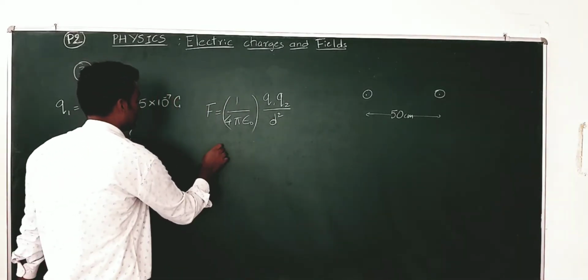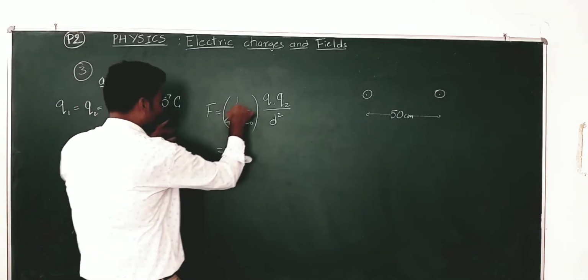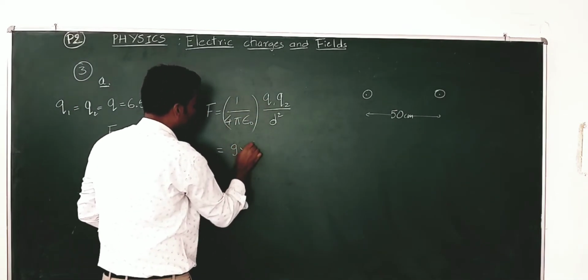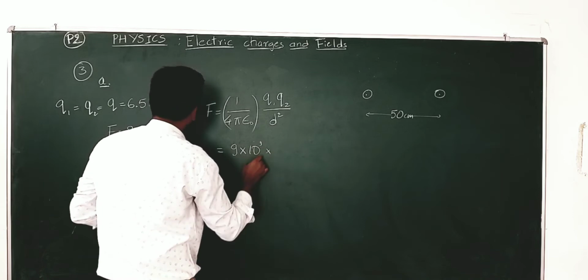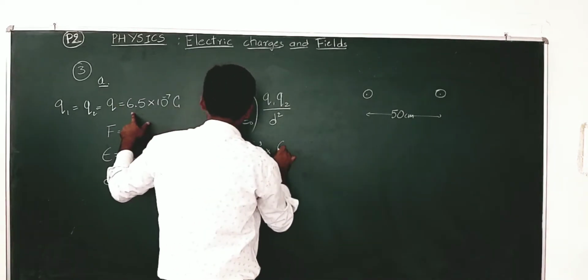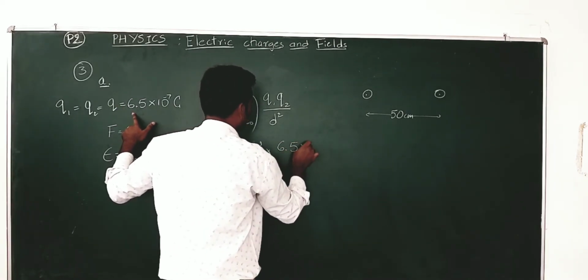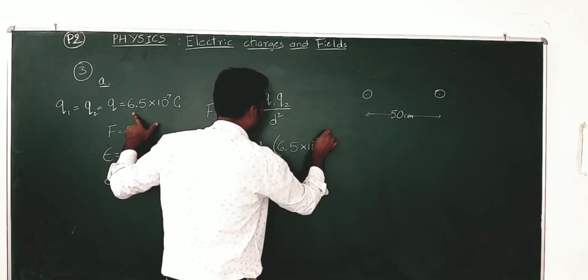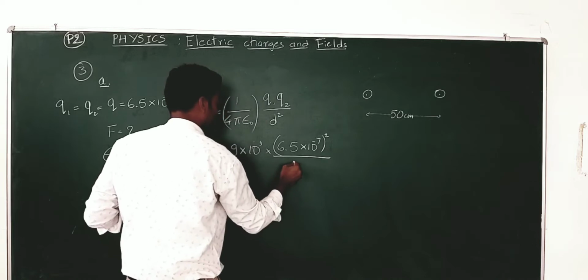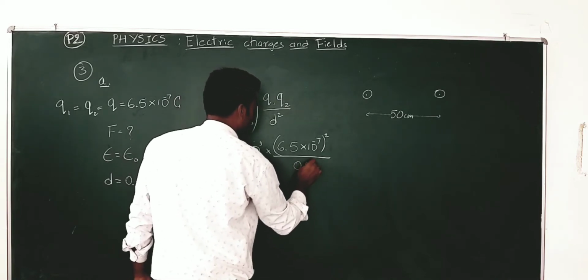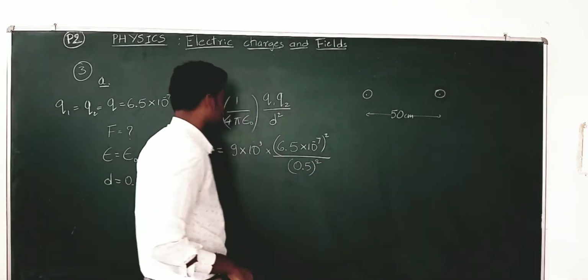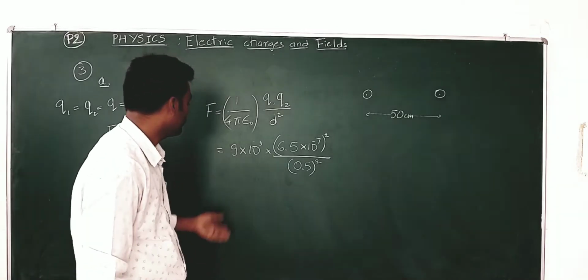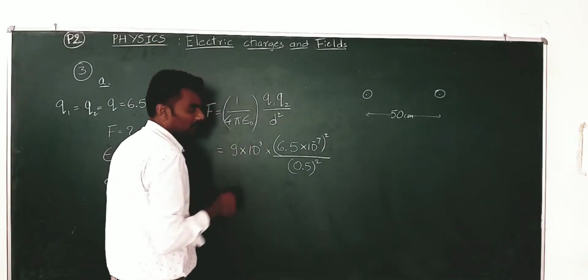Now, 1 by 4 pi epsilon naught is 9 into 10 to the power of 9. Q1, Q2 are one and the same. So, it is going to be 6.5 into 10 to the power of minus 7 whole squared divided by 0.5 squared.